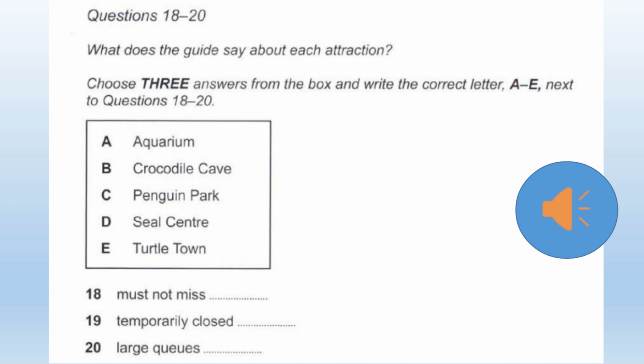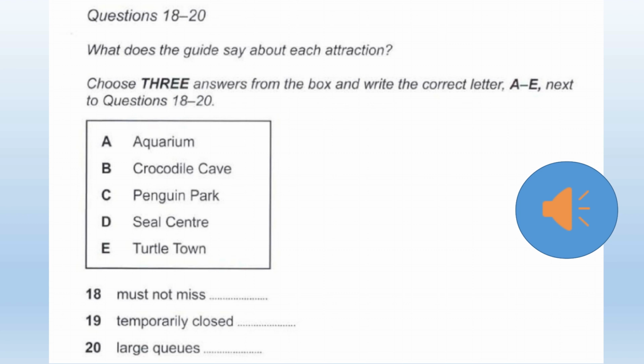I also have to apologise for the Penguin Park. This has needed some urgent work to be done, and so will not be open for the next week. We're very sorry about this, but I'm sure you'll find the Seal Centre, which is directly opposite it, will keep you entertained just as much, if not more. We're also very busy today, as you may have noticed on your way in. Everyone starts here at the aquarium, but as it's so big, there's no waiting to get in.